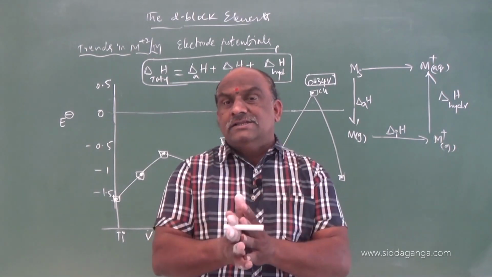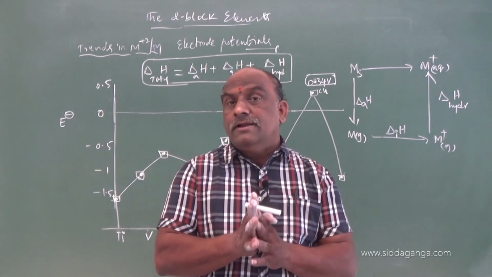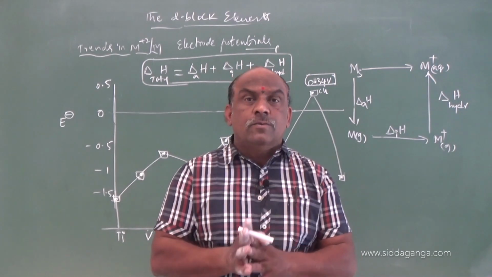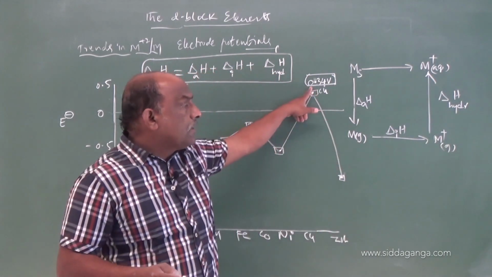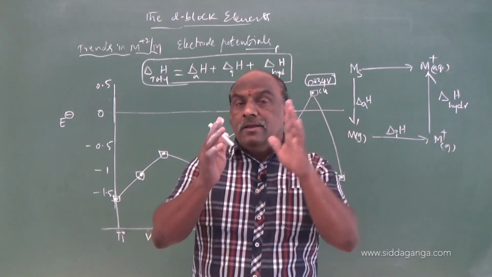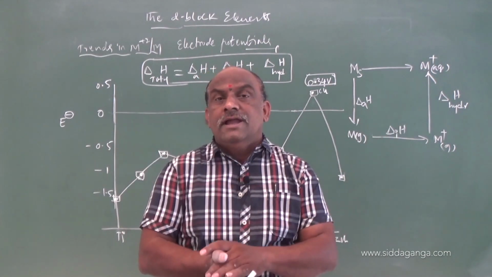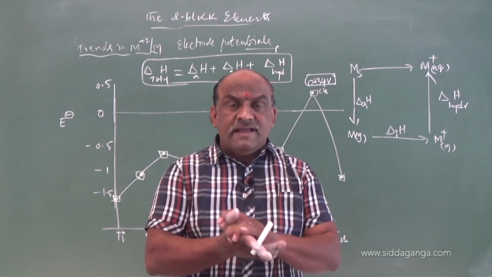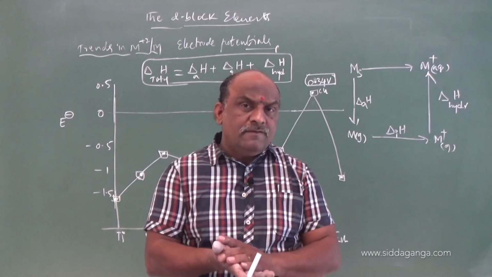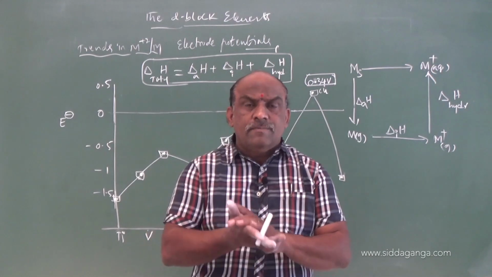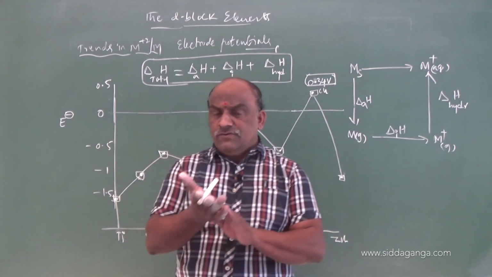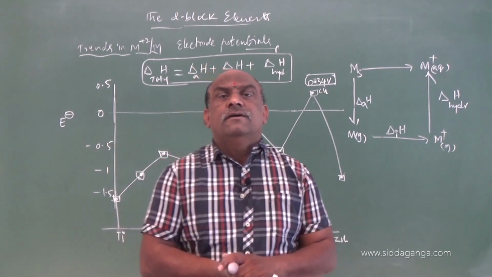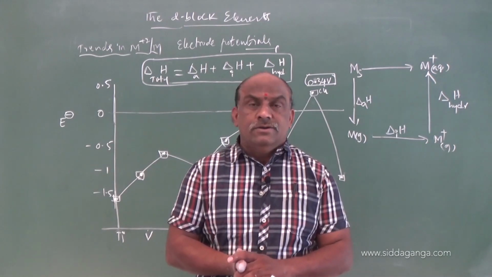Based on this, you should make a note regarding copper. Copper's electrode potential is a positive value. Copper cannot liberate hydrogen gas with acids. Suppose copper combines with concentrated nitric acid or concentrated sulfuric acid, then do not expect hydrogen.